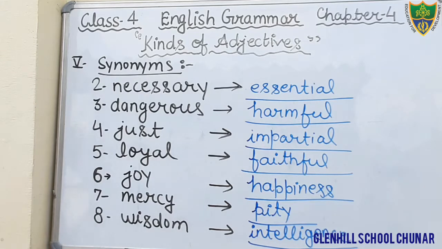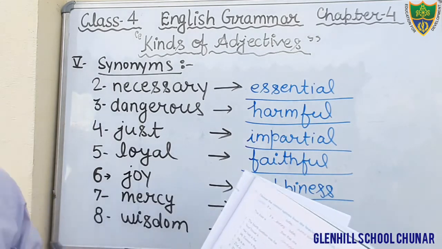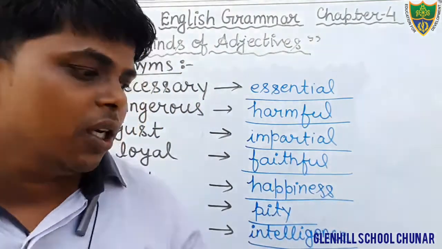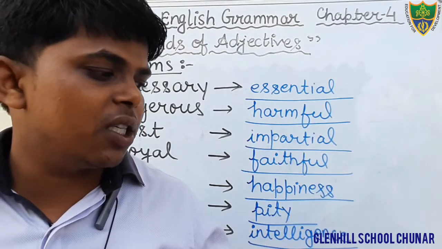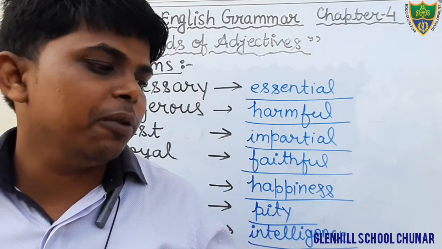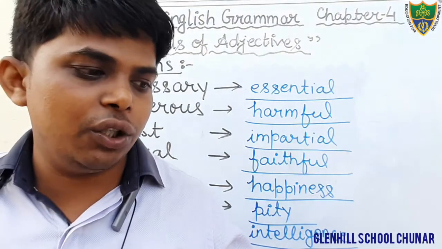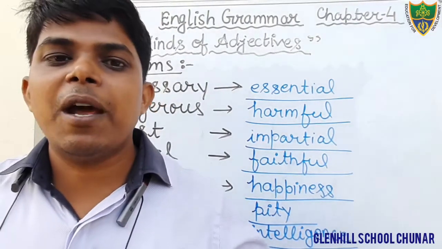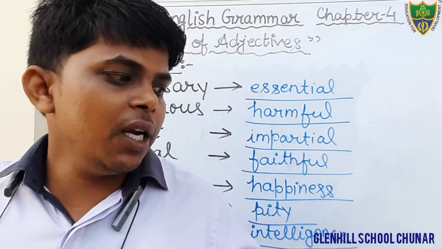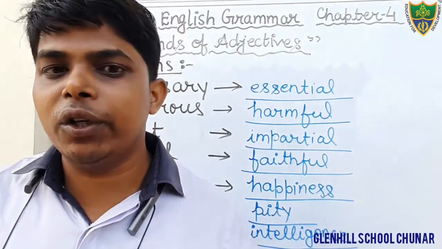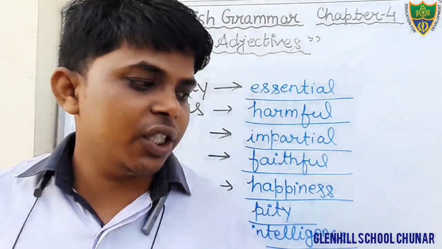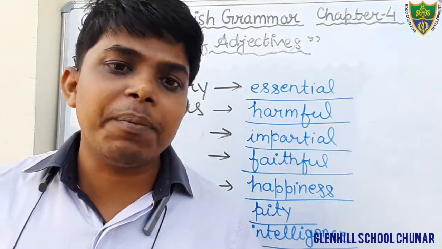Okay, the next exercise, after that there is exercise 6. In this exercise you have to write down the antonyms. In exercise number C, we can see: write an antonym for each of the following adjectives in the space provided. The space is already given. We have to fill in the space. And the first one has been done for you. First one is already done for us. Straight. The opposite of straight will be.